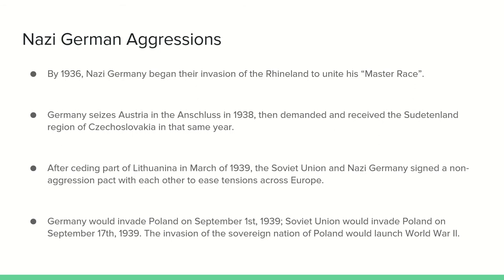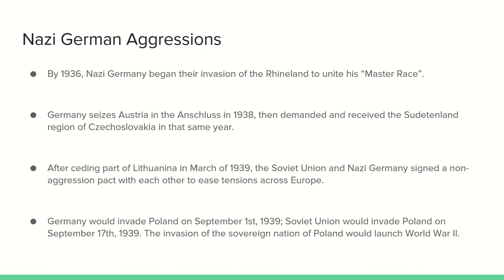To continue with Nazi German aggressions, by 1936, Nazi Germany began their invasion of the Rhineland to unite his master race. Germany would then seize Austria in 1938, then demanded and received the Sudetenland region of Czechoslovakia later that year. After seizing Lithuania in March of 1939, the Soviet Union and Nazi Germany signed a non-aggression pact with each other to ease tensions across Europe.